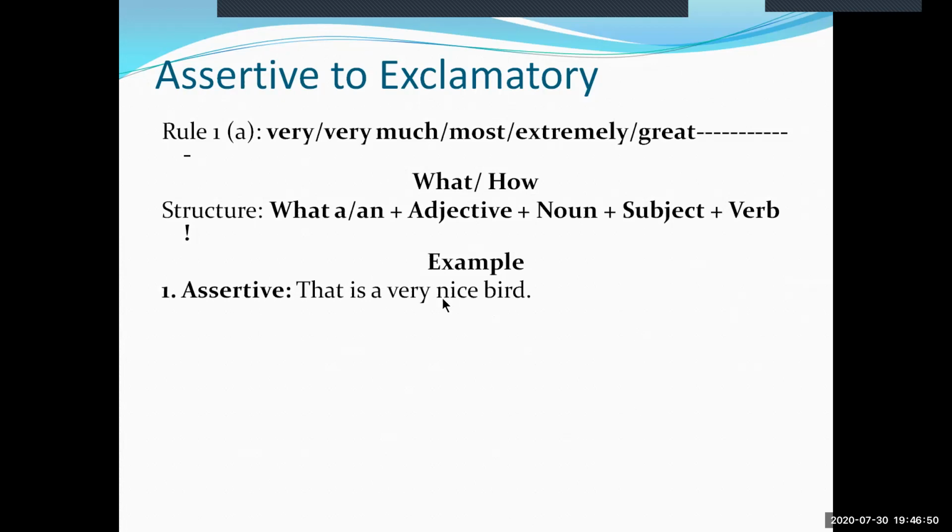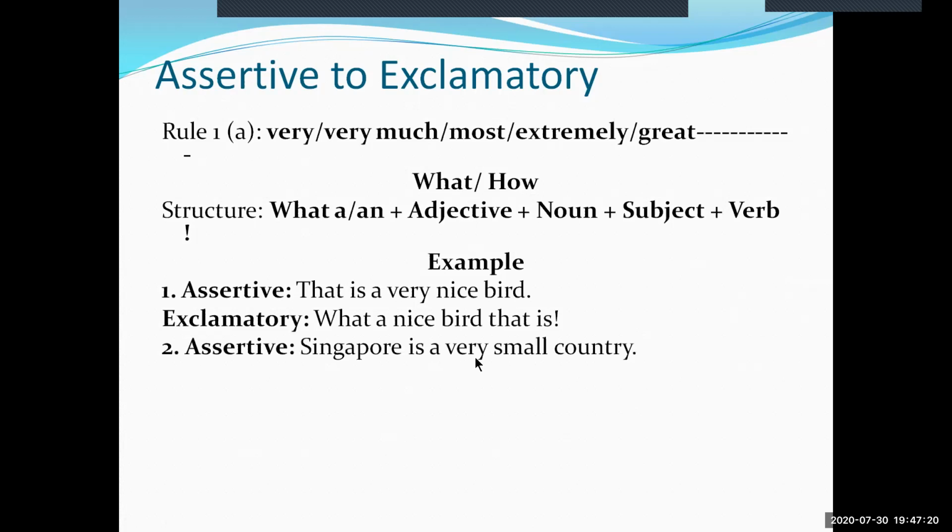So drop this very from this sentence and take what. So what, and then take the article a, then adjective plus noun. What a nice bird, then the subject verb. What a nice bird that is. So this is the exclamatory of the given sentence in example number 1.